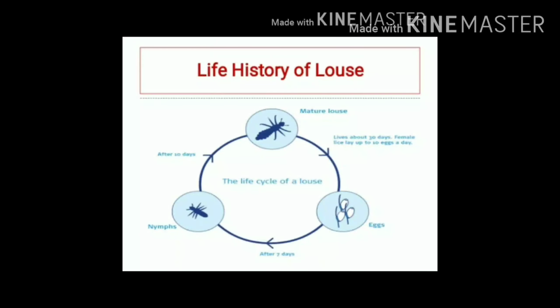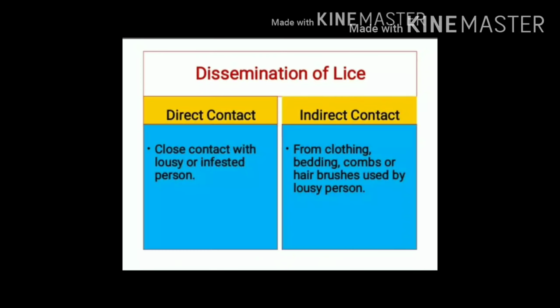In the life history of louse, we can see three important stages: eggs or nits, next stage is larvae or nymphs, and finally it is the adult louse. Whether these lice can disseminate from infested person to another person?